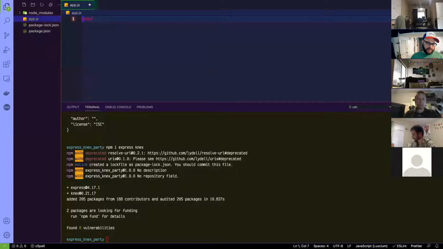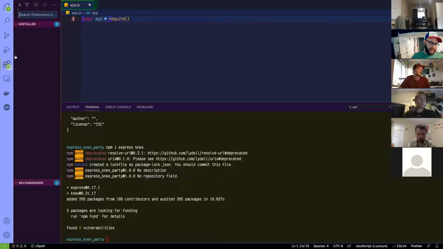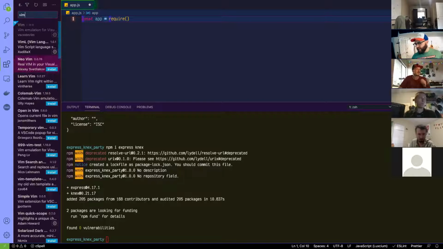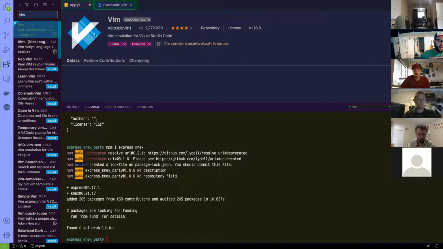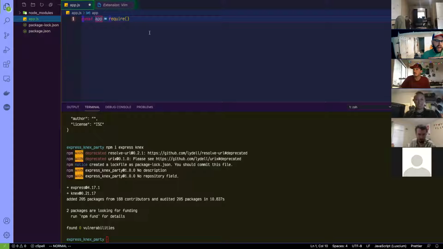So I have to say const Express equals, actually, I think they called it app, I want to say, but I'm not 100% sure. App equals, oh, what am I doing? I'm not in Vim mode. I taught the mod ones not in Vim mode, so that way I could show them some of the nifty tricks there. And holy shit, Vim mode is, yeah, I'm sold on Vim mode being way faster for now.